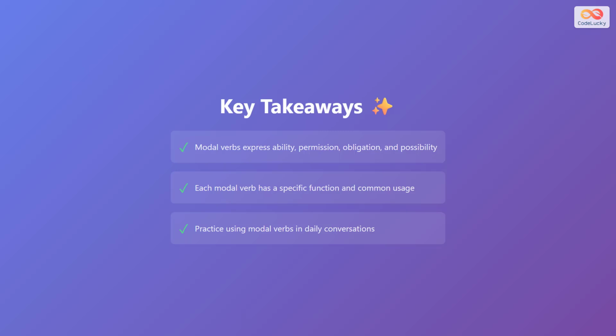Remember these key points about modal verbs. First, modal verbs express ability, permission, obligation, and possibility. Second, each modal verb has a specific function and common usage. Third, you should practice using modal verbs in your daily conversations to become more comfortable with them. Keep practicing, and you will master modal verbs in no time.